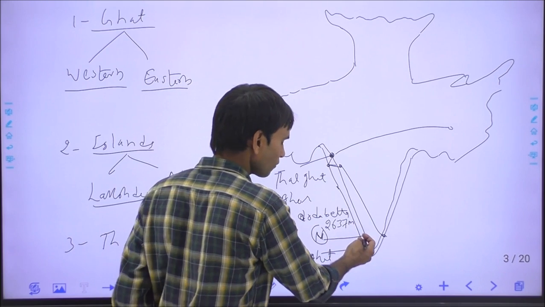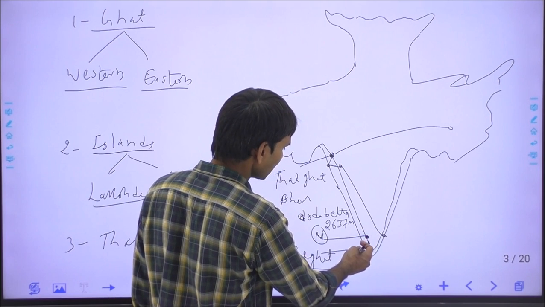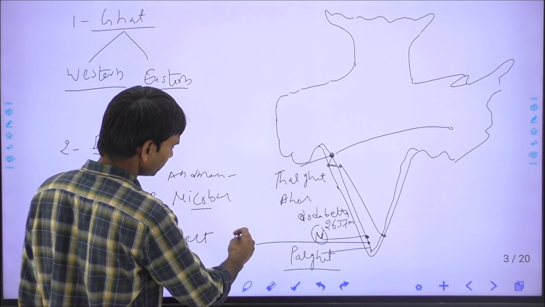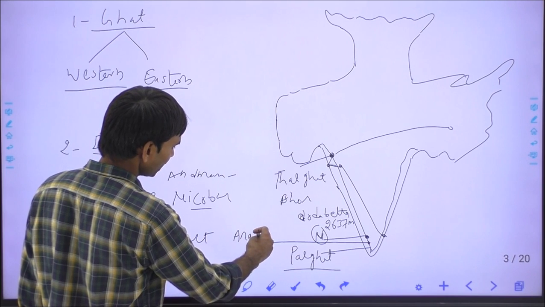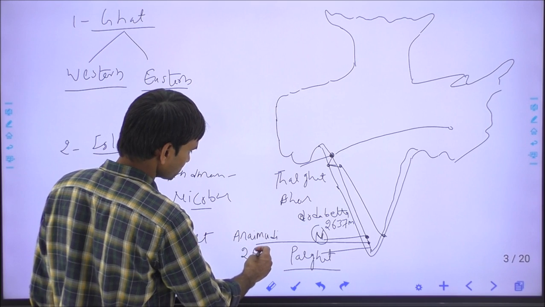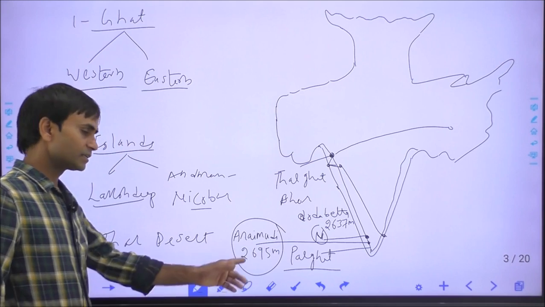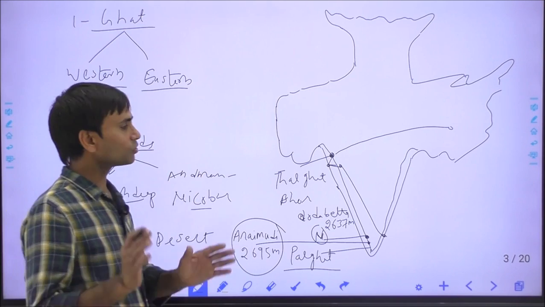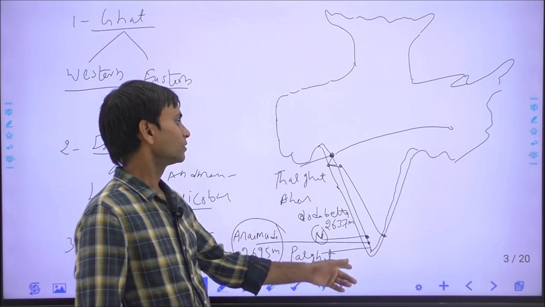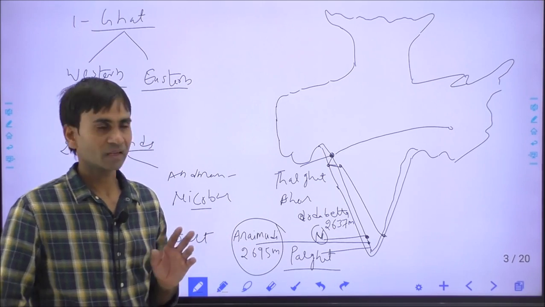To the south of Nilgiri hills in Tamil Nadu is the Annamalai hill, and the highest peak of Annamalai hill is the Anai Mudi, which is about 2695 meters high, and it is the highest peak of South India or the highest peak of Western Ghat, also called the Everest of South India, right.